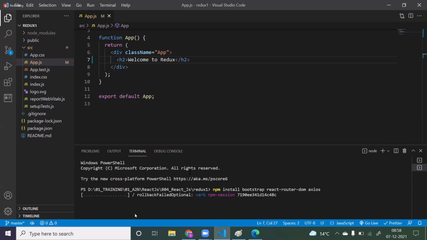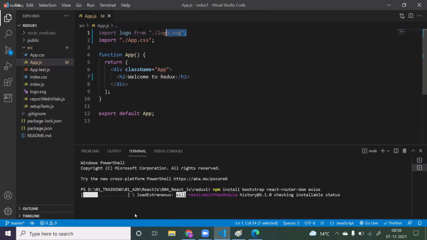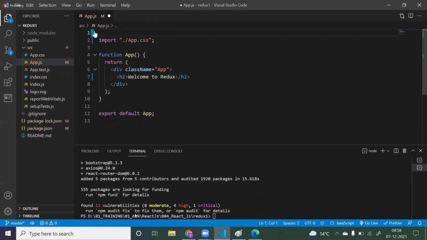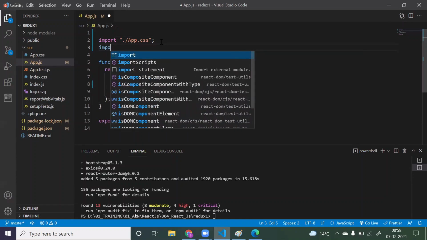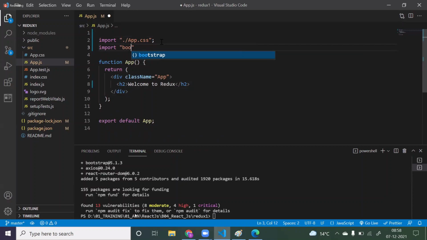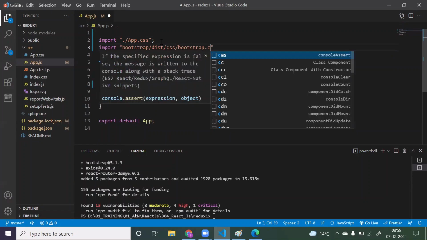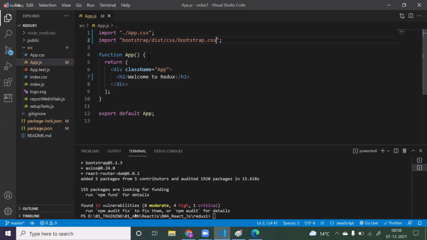So now it will install. I have to just configure all these things. I don't want this logo, so let me remove this. Done. Okay. Now simply here what I'm going to do, configure your Bootstrap. Import bootstrap from dist, CSS, in that bootstrap.css. That's it. Now we have just imported Bootstrap.